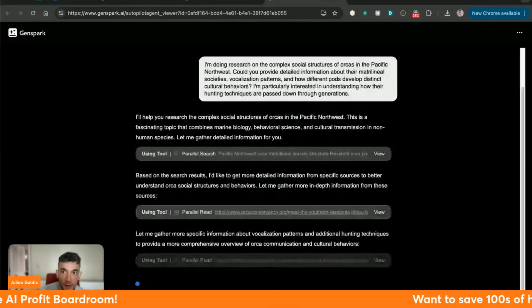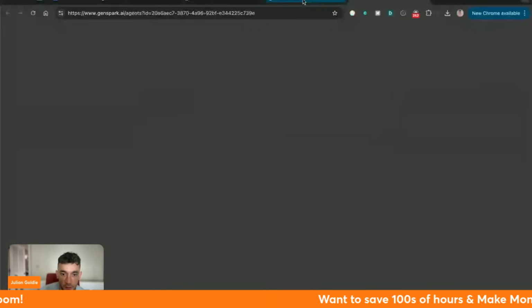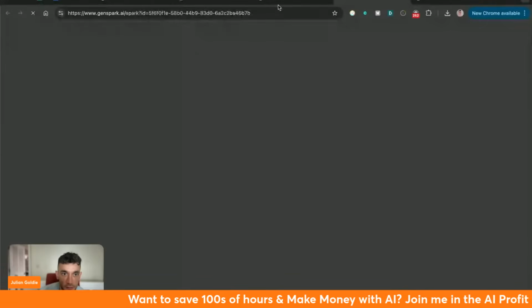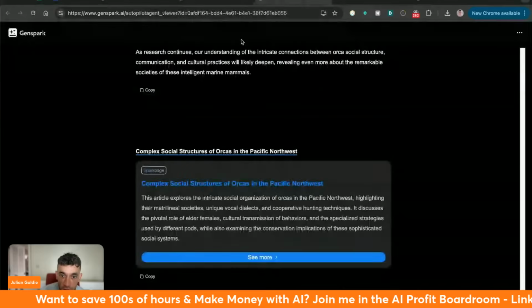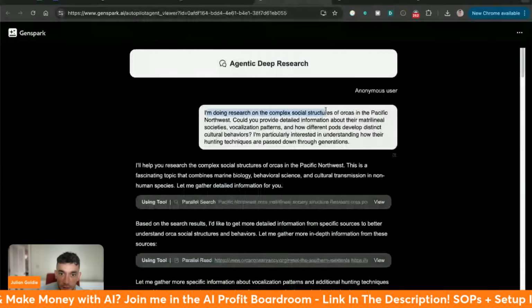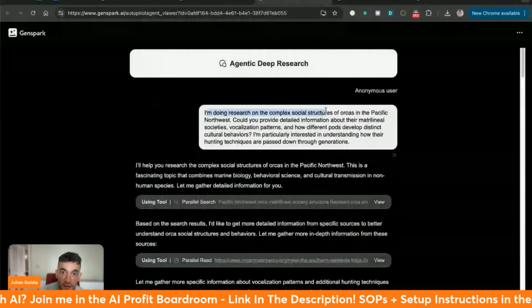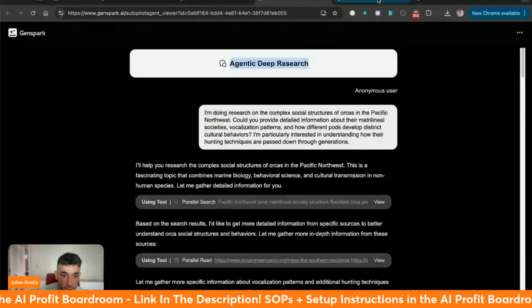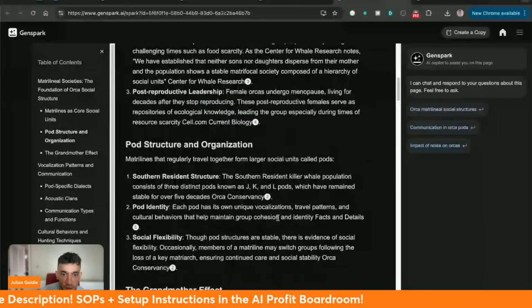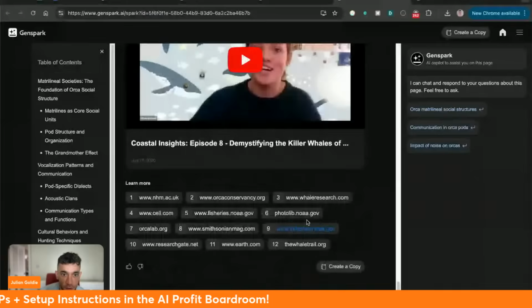If we click on jump to the result over here, we can see the example, created based on the original prompt, which was, I'm doing research on the complex social structures of orcas in the Pacific Northwest. Can you do some detailed agentic research for this? It went off, did its magic, and you can see that right there. Pretty crazy. It even finds some nice videos for you.